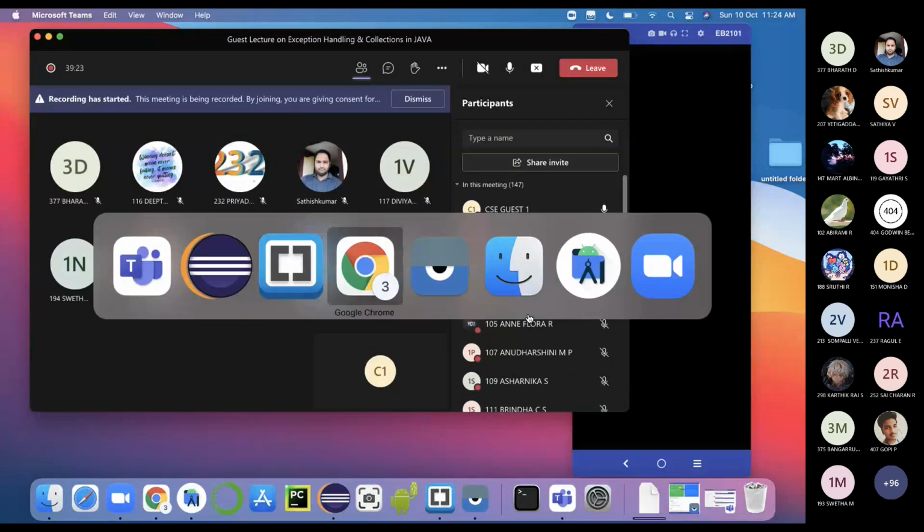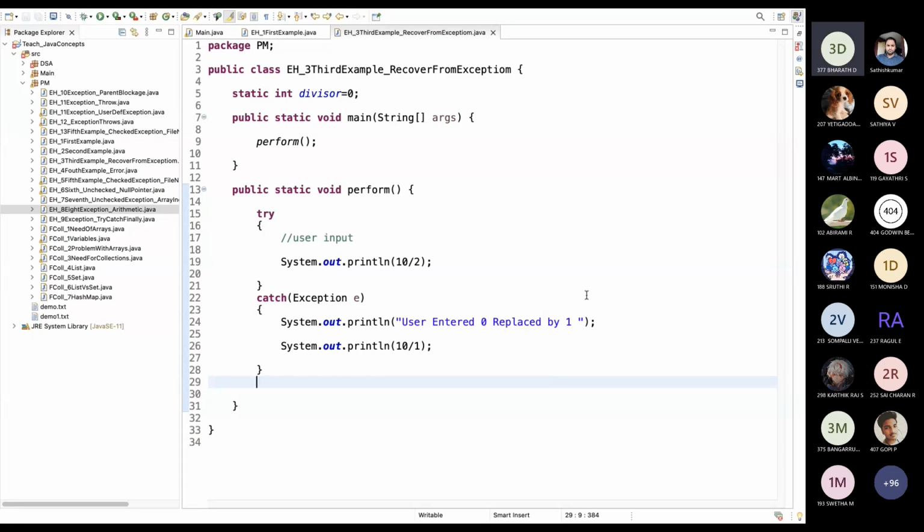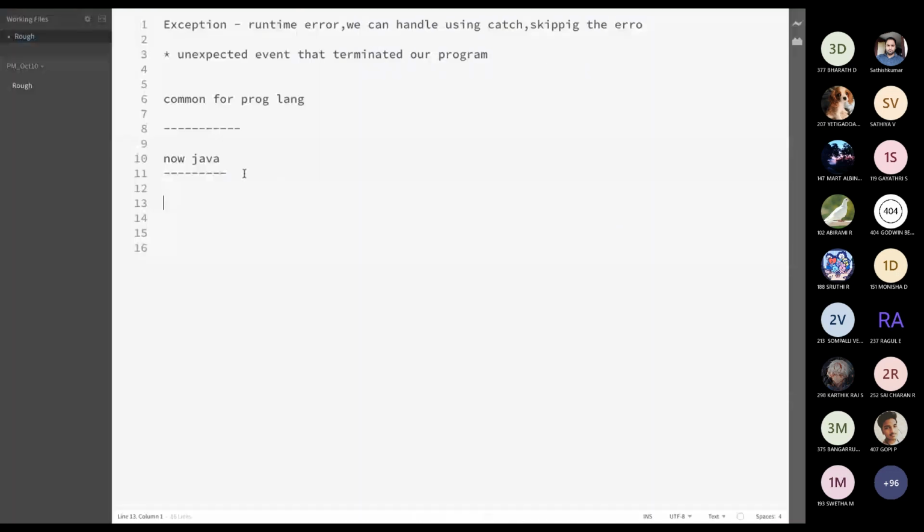Any doubts on this? Okay. We have two kinds of unexpected events: two types of unexpected events. One is error, the second one is exception.